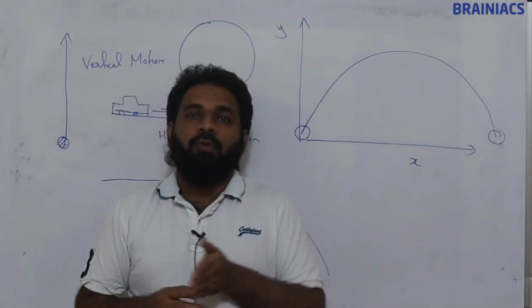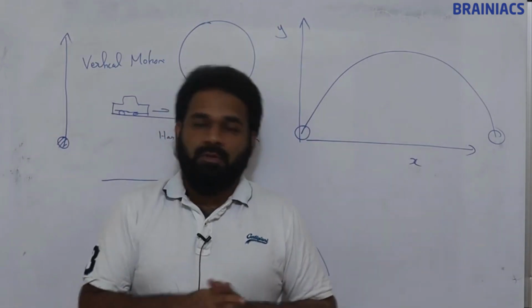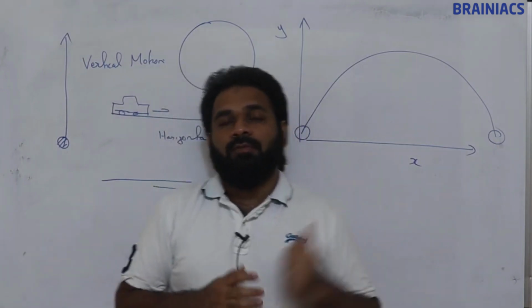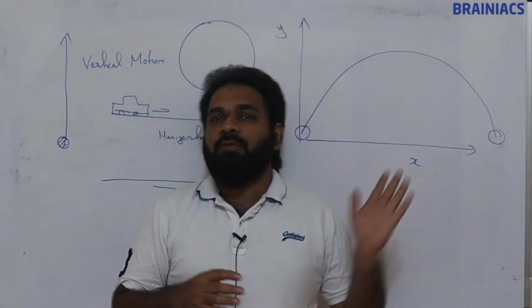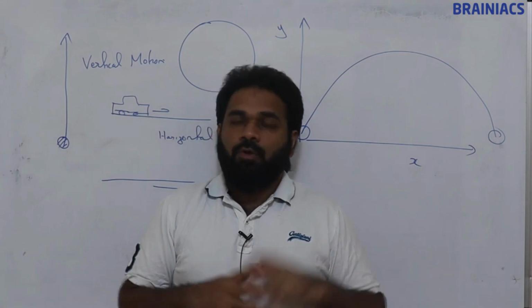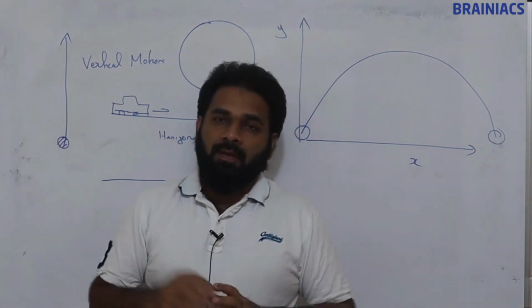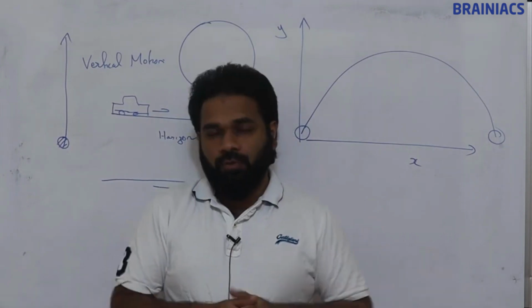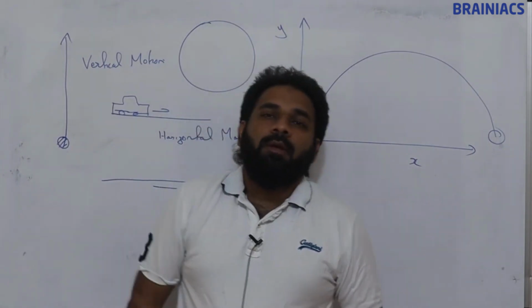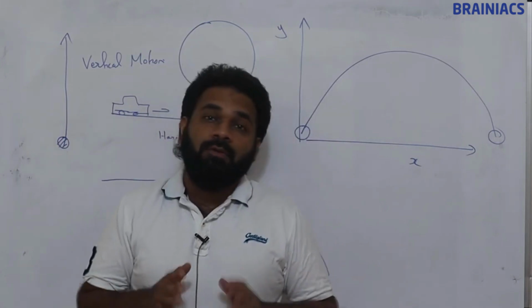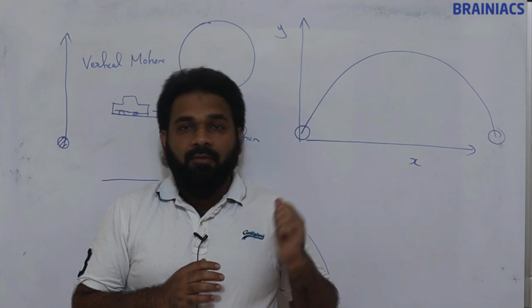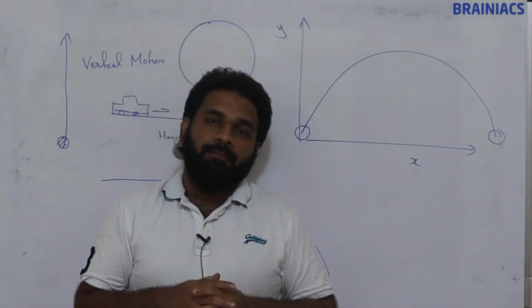From here onwards, vector algebra is very much essential in physics. So here also vectors will come. In motion in a plane, there will be change in the x direction also, and change in the y direction also. Now we need to understand an important approach while we deal with this topic.